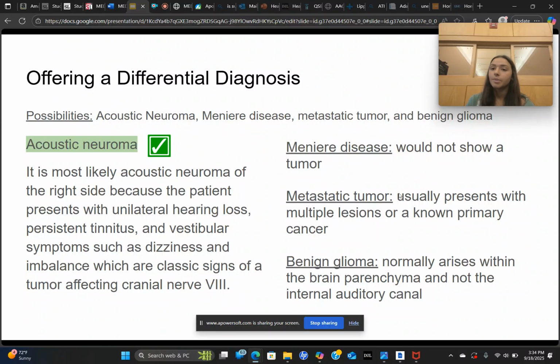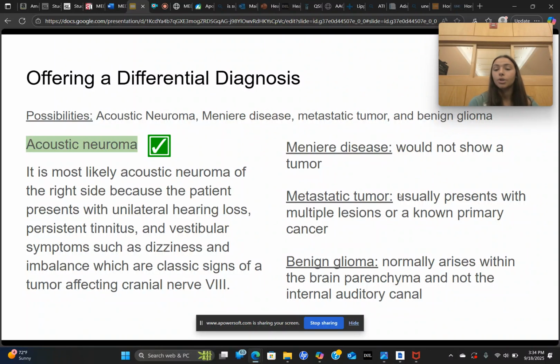So there are a few possibilities within this patient. An acoustic neuroma is the most likely for this patient because of the right side, because he presents with one-sided hearing loss, persistent ringing in his ear, and vestibular symptoms like dizziness and imbalance, which are classic signs of a tumor affecting cranial nerve 8, which is spoken to in this case.